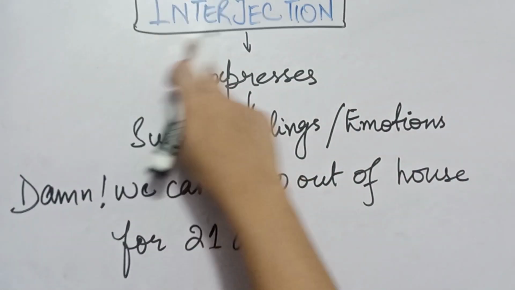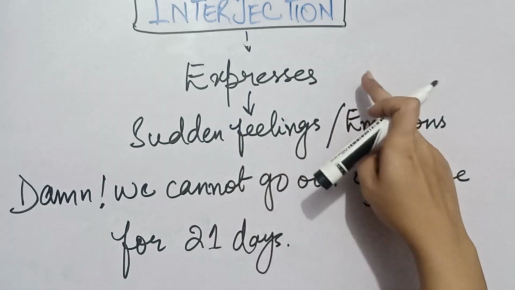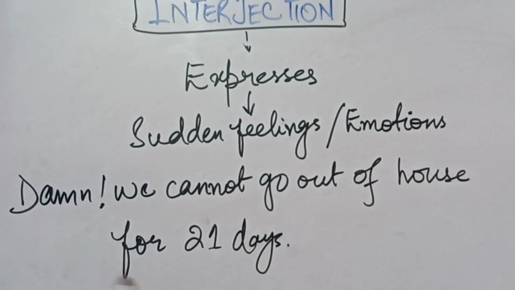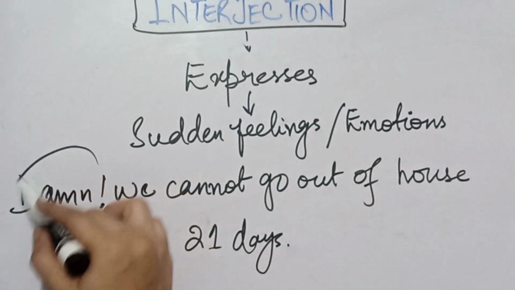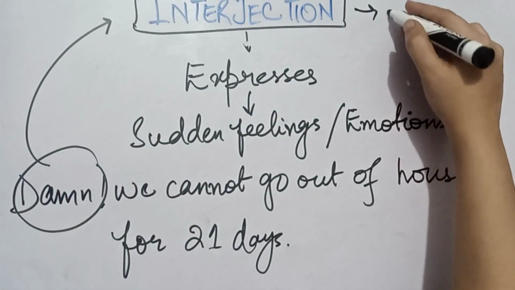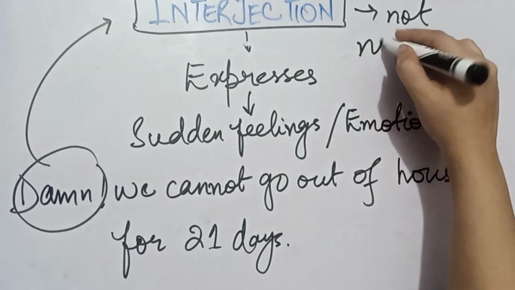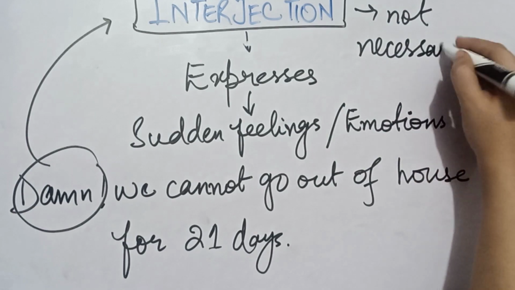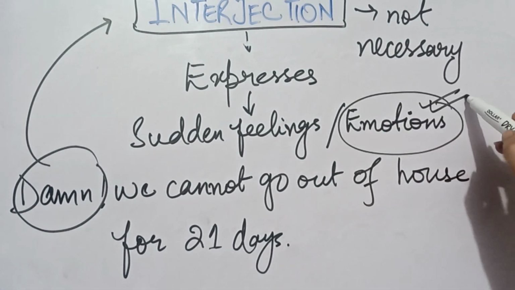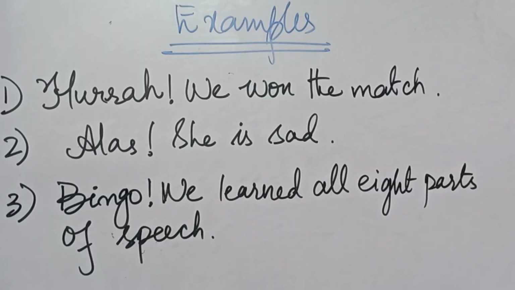Let's come to the last type, which is interjection. Interjection is a word which expresses sudden feeling or emotion of a person. For example, damn, we cannot go out of house for 21 days. Here, damn is a sudden feeling of a person. It is to be noted that the interjections are not necessary, but they are used to express the emotion of someone. Now let me explain you with more examples.